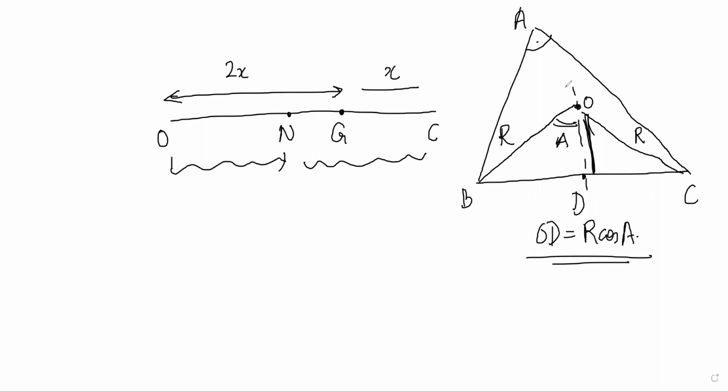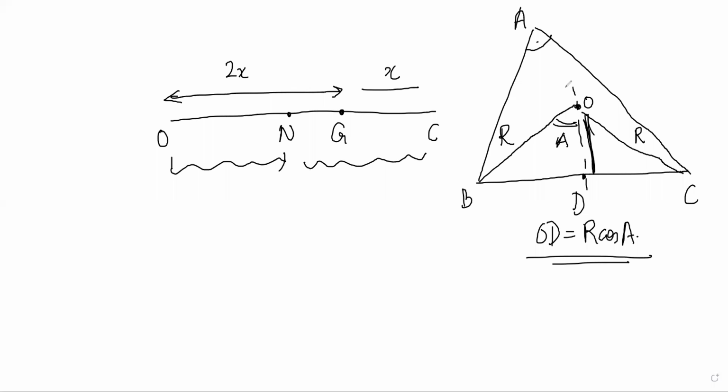So by that simple argument, you can prove that the centroid, and notice that the AD line is actually a median, right? So it is a median, and we also know that AG by GD is 2:1 also, right? By the same similarity, we are getting that AG by GD is 2:1.